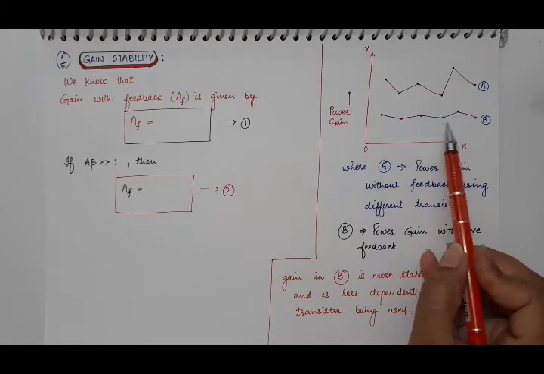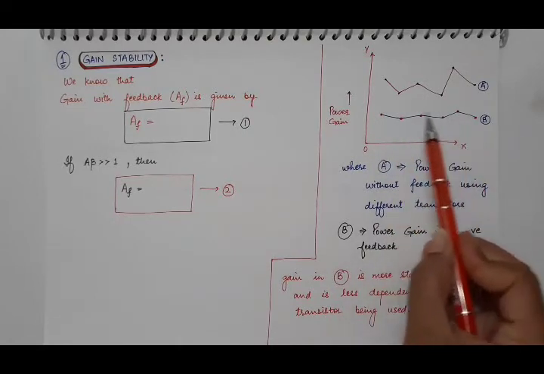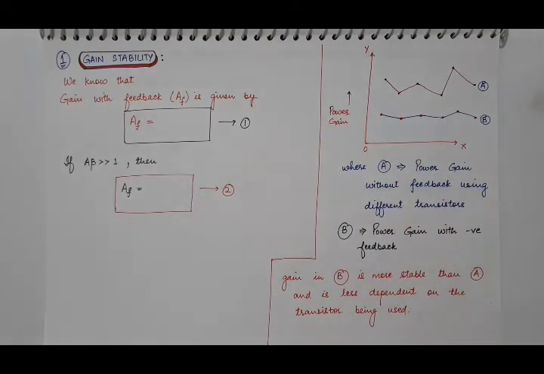So negative feedback stabilizes the gain. It decreases the variation in the gain when you move from one transistor to another. Now the gain doesn't depend upon the transistor we use. Here you can see that gain in curve B is more stable than gain in curve A and is less dependent on the transistor being used.